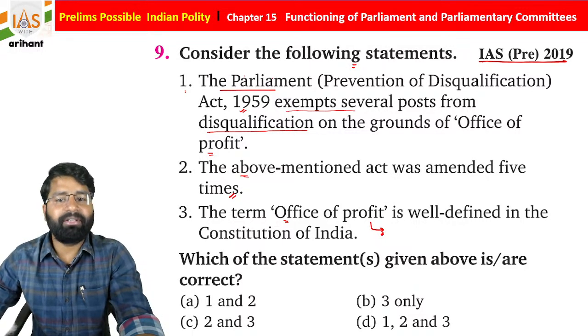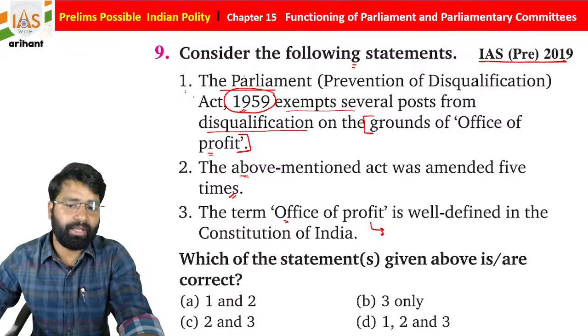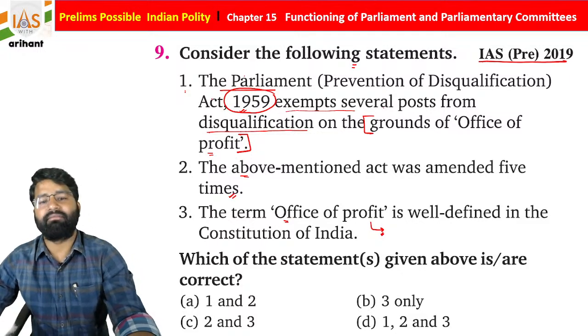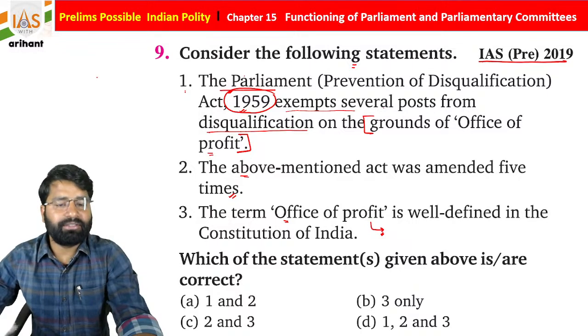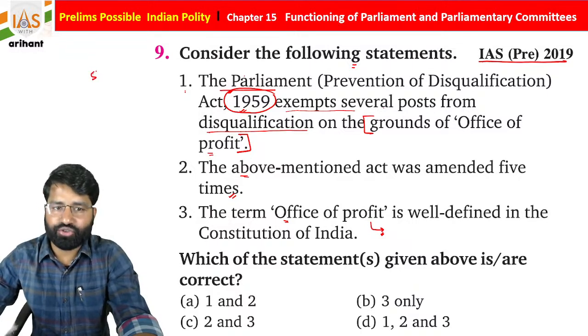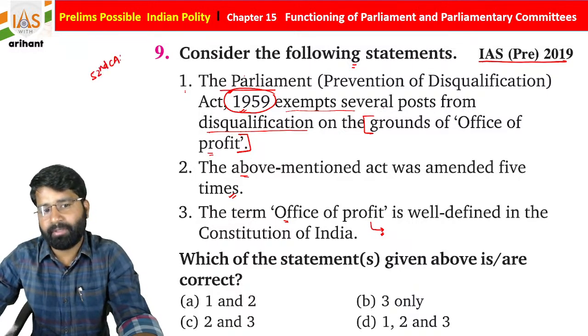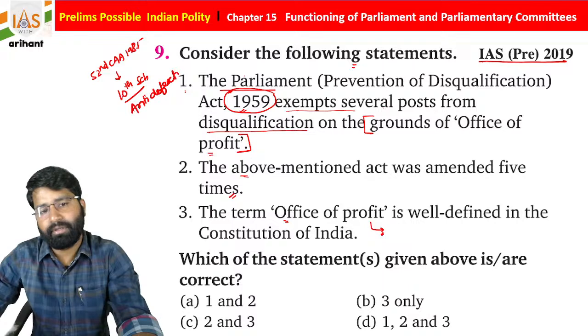Now see, students, the Parliament Prevention of Disqualification Act 1959 exempts several posts from disqualification on the ground of office of profit. There was an amendment in our Indian Constitution, the 52nd Constitutional Amendment Act 1985. A new schedule was added, the 10th schedule, which deals with anti-defection.